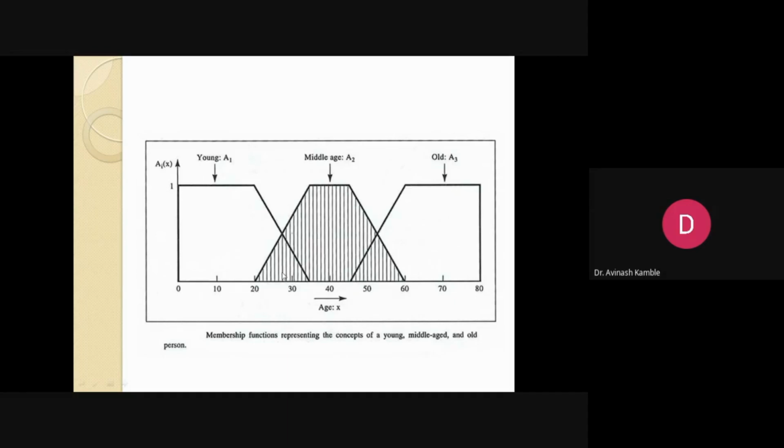So what about the region between 20 and 35? Do they fall in the category called young or middle age? What about the region between middle age and old age? There is a blending between them, between 45 to 60. Are they middle-aged people or old people? This always creates confusion when we go with Boolean logic. So practically, knowingly or unknowingly, we are using fuzzy logic.